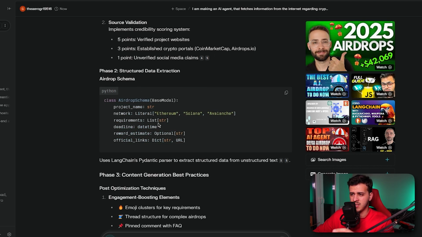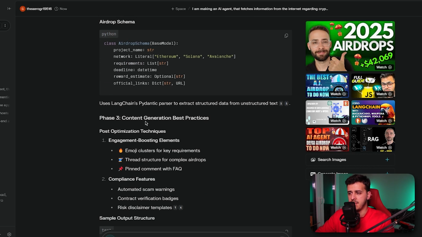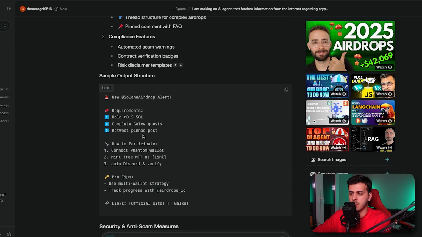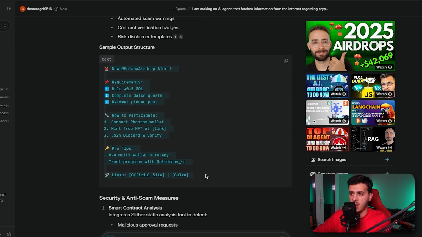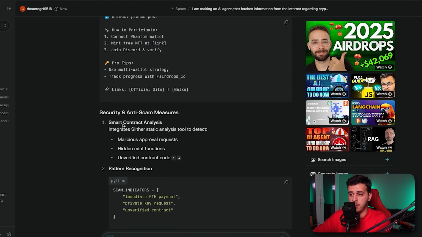And here we see a schema. So we've got the network. Okay, this is pretty constrained. Requirements, deadline. Pydantic parser to extract structured data from unstructured text. That's interesting. Content generation best practices. Emoji clusters, all right. So sample output structure, requirements. Okay, I really like this structure. How to participate. Okay, that seems very professional.